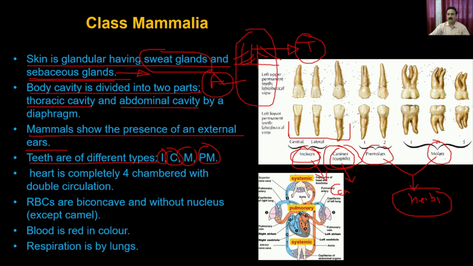So depending on the different types of teeth, the animal is able to adapt for the herbivora type of nutrition, or the carnivora type of nutrition, or a mixing of both. For example, in humans, you have all sorts of these teeth, and they are well developed, and that's why humans have the omnivora type of habit, because they can take nutrition as the carnivora, and they can take nutrition as the herbivora.